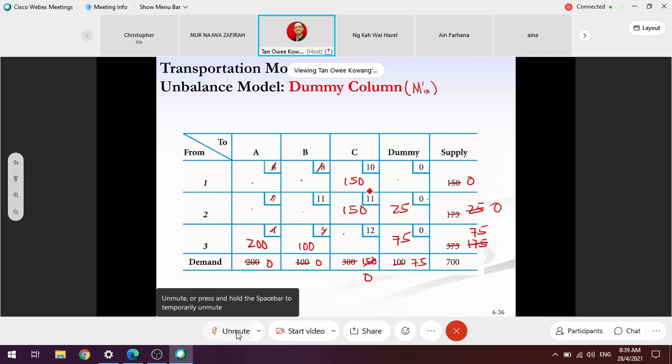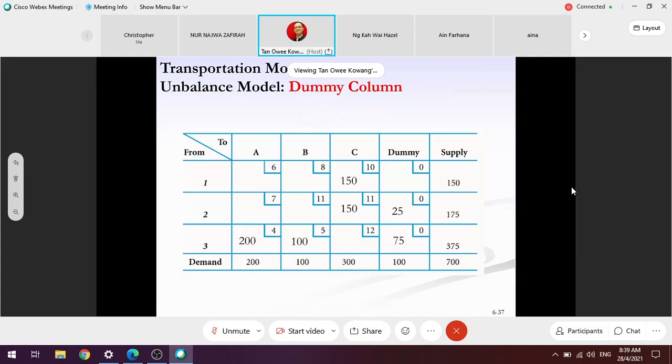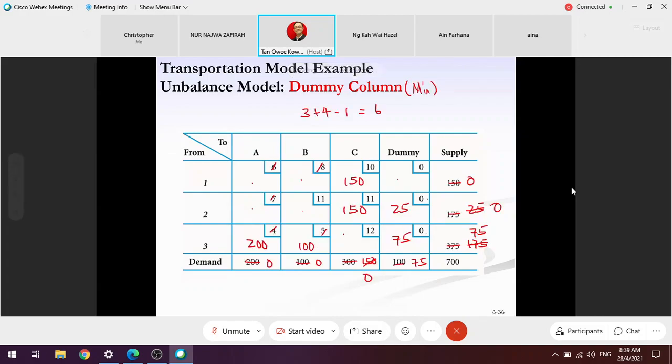1, 2, 3, 4, 5, 6. I got 6 numbers, and here there are 3 rows, 4 columns minus 1. I should have 6. And the last number that I fill in tallies with the demand and supply. So maybe I'm right. So yeah, I'm right. Okay, good. So any question so far on initial cost?